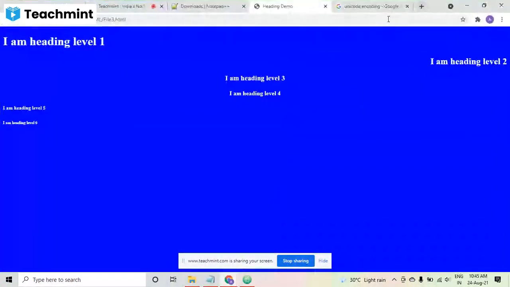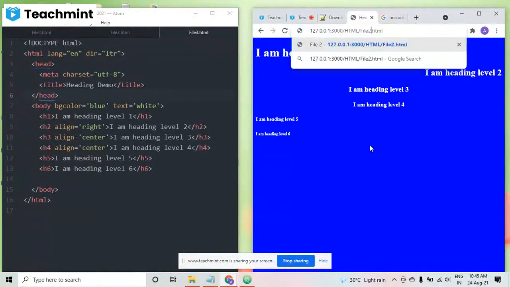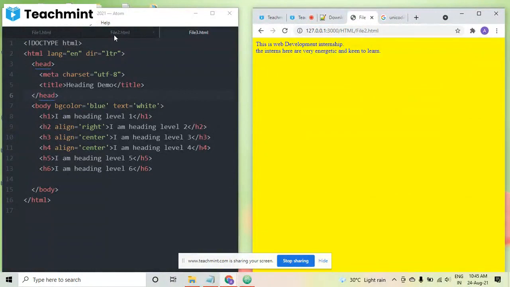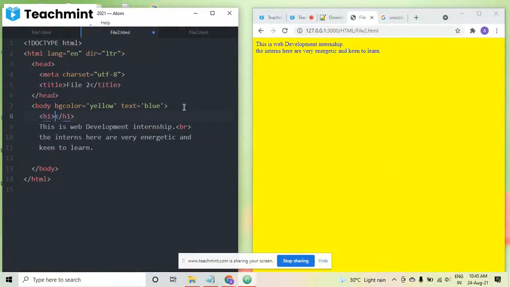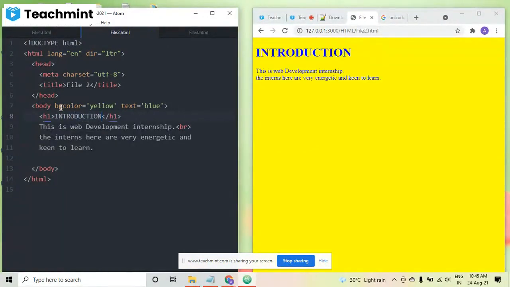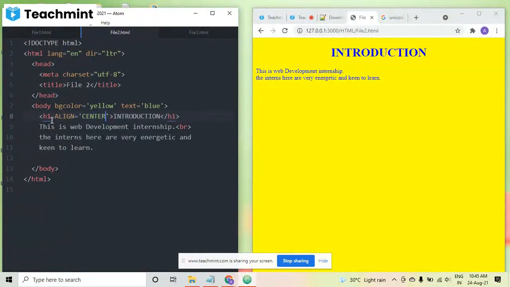Now what I'm going to do, I'm going towards file 2 once again, and let's add one heading there. File 2 I have changed from here only. I'm coming back to file 2, and here also we can add the heading. Suppose I am taking H1, writing Introduction as a heading, and I want it center aligned. So I am taking align equals to center. As it is non-case sensitive, we can type it in capital or small. This is very basic, which I have discussed right now.